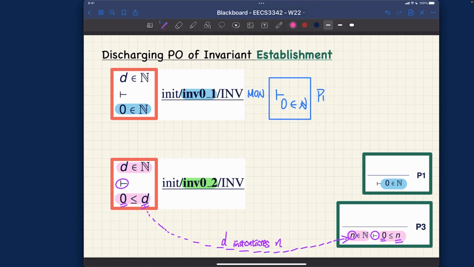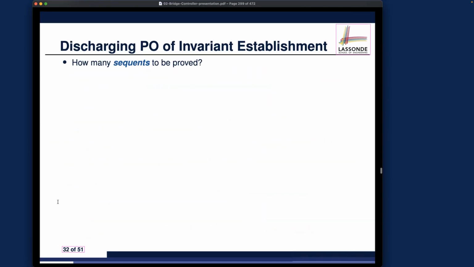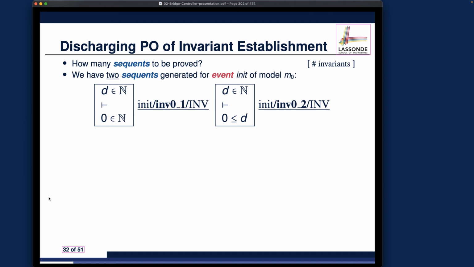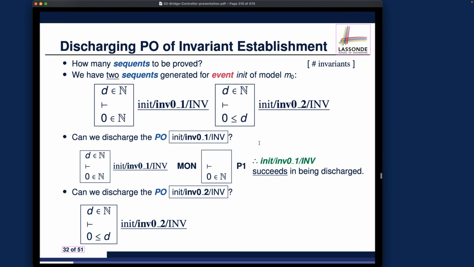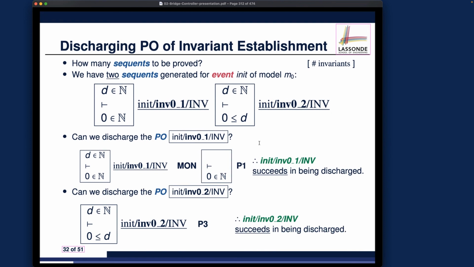If I simply apply P3, I'm done. So both 1 and 2 are discharged. That should be a very straightforward proof. If you go back to the slides, you will see exactly how we can prove it. These are the two proof obligations, the two sequents with individual distinct labels. You should really know about the systematic generation for that. And we got the two proofs as we discussed, precisely what I just illustrated on the iPad.